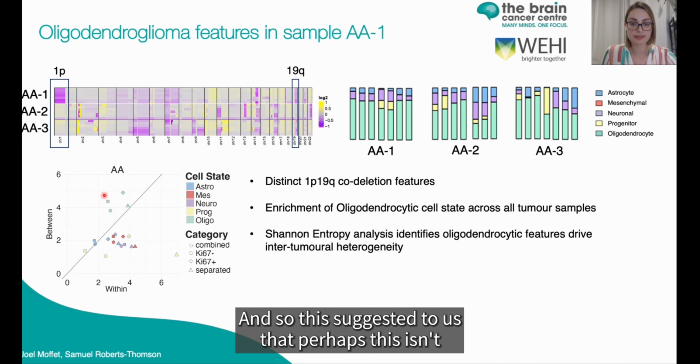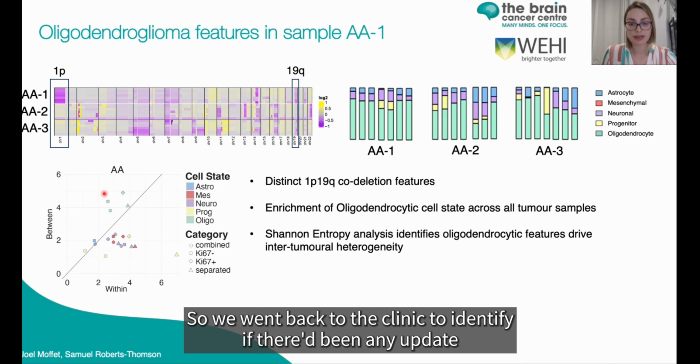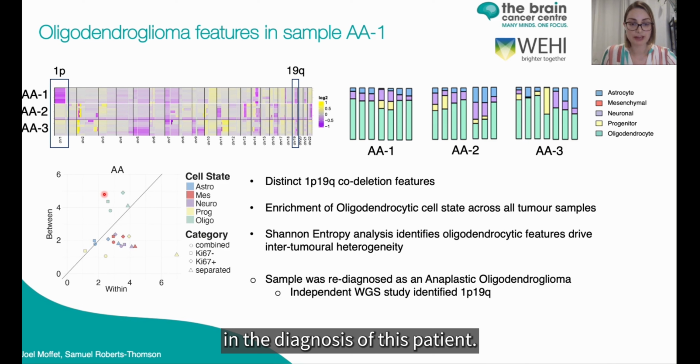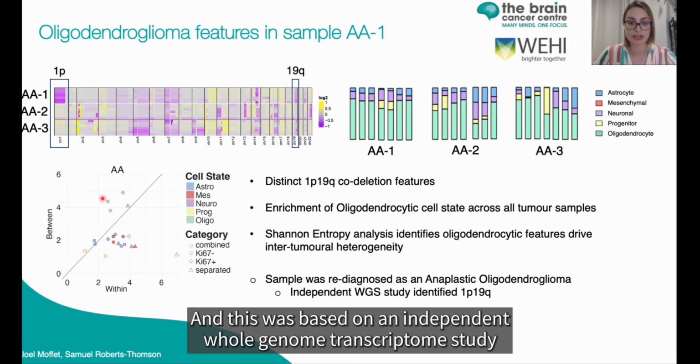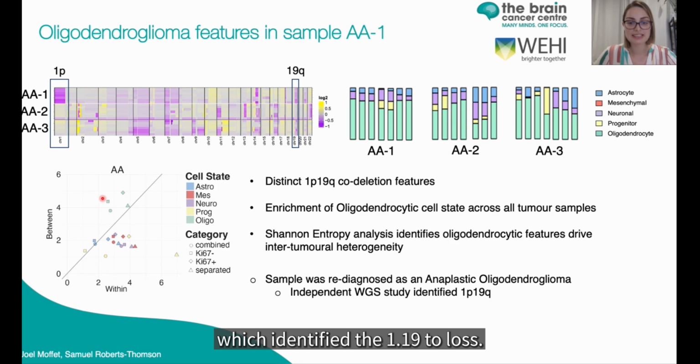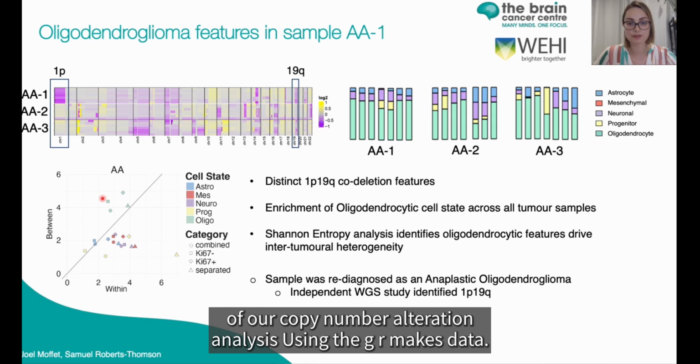And so this suggested to us that perhaps this isn't an anaplastic astrocytoma and may in fact be an oligodendroglioma. So we went back to the clinic to identify if there had been any updates in the diagnosis of this patient. And we found that in the interim, the patient had been re-diagnosed to anaplastic oligodendroglioma, and this was based on an independent whole genome transcriptome study, which identified the 1p19q loss. And so this further validates the effectiveness of our copy number alteration analysis using the geomics data.